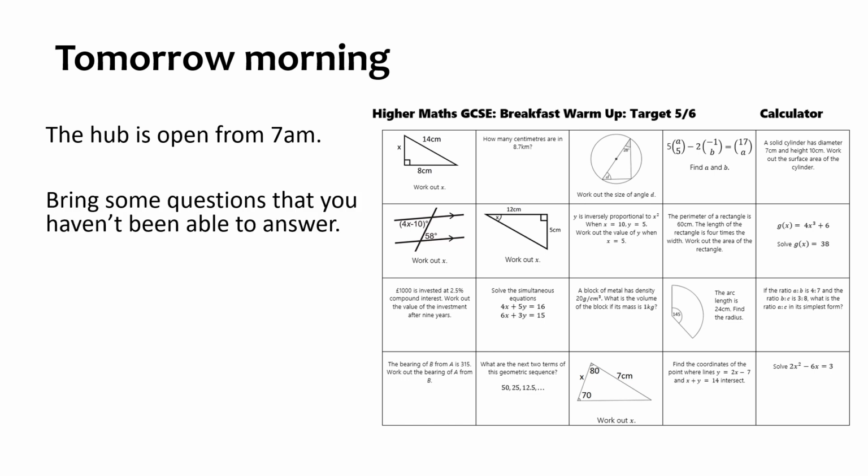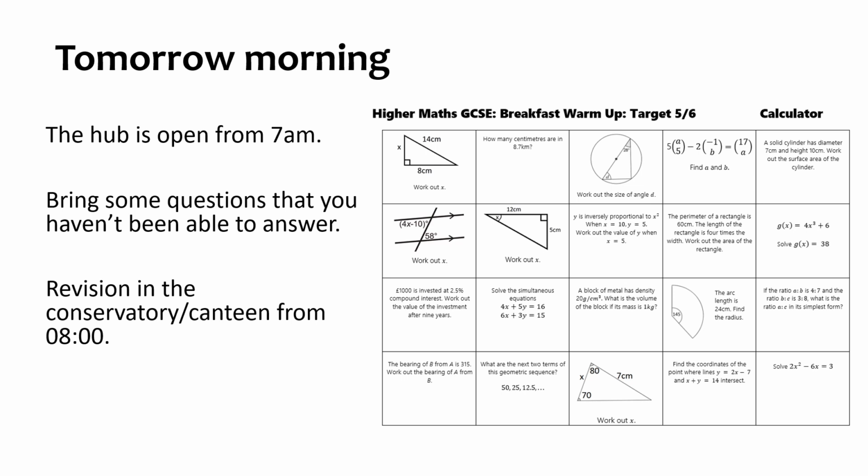There'll also be the opportunity for you to ask any questions, and that is the best way to maximise that time. Come in early when there's less people and the teacher to student ratio is a lot higher. And you can ask any questions that you've had from maybe the night before if you're doing revision. It's a really good opportunity. From about 8ish, maybe just past, we'll move into the conservatory canteen then, where we'll do our revision grids, our breakfast mat warm-ups. And then we'll have our line up, I should probably say 8:35 now, because that's about when we went out for our paper 2 last week.